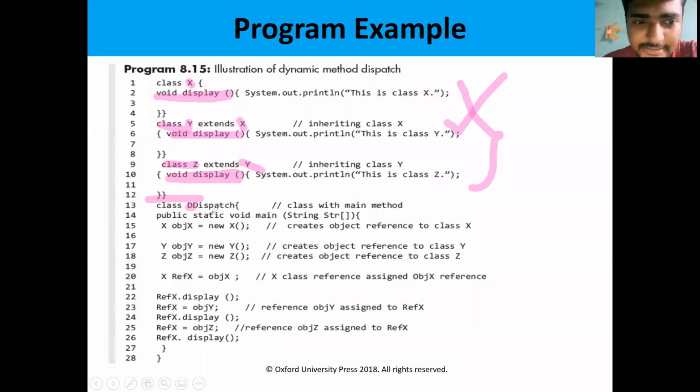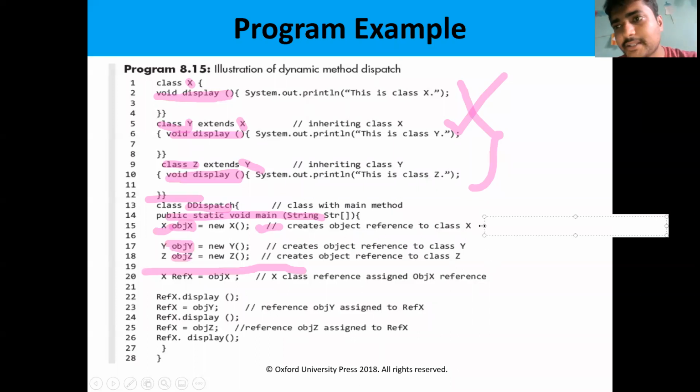This is the main class, public static void main. Then he creates the objects: objX of type X, this is the syntax for creating objects, then objY of type class Y, and an object of type Z. Up to now the program is simple.